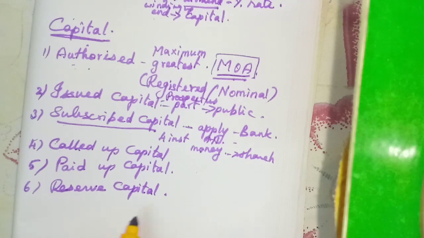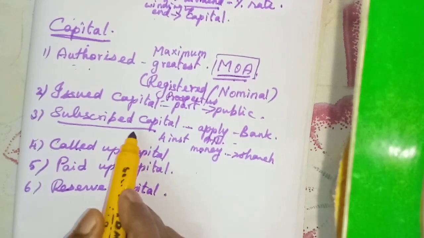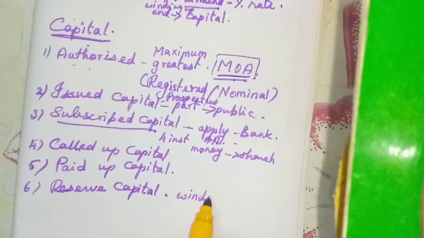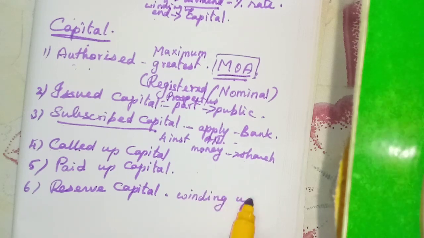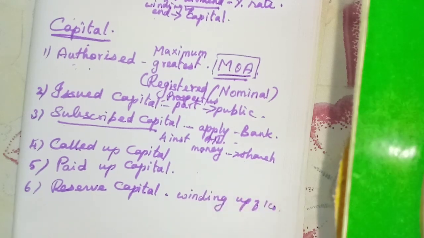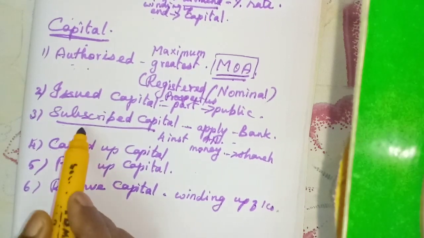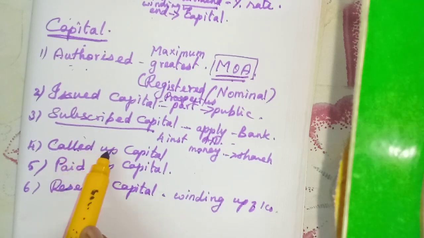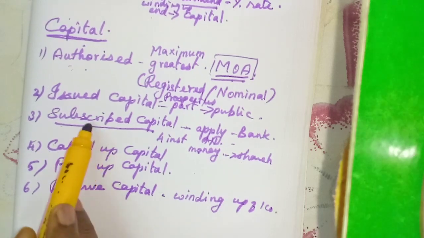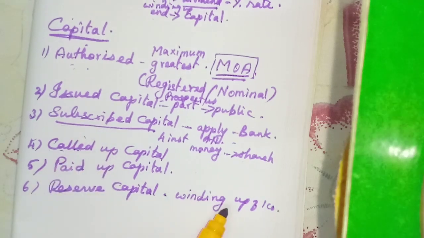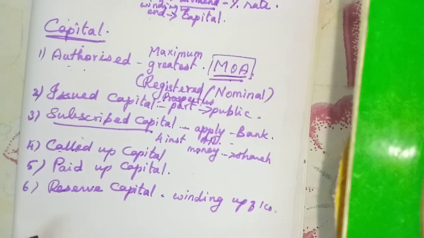The company will reserve a part of subscribed capital, and this capital will be called up only at the time of winding up of the company. That is called reserve capital.